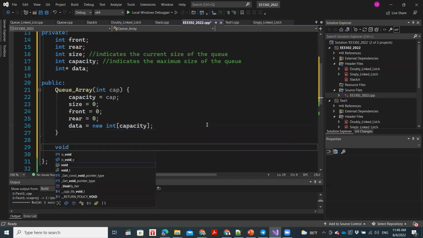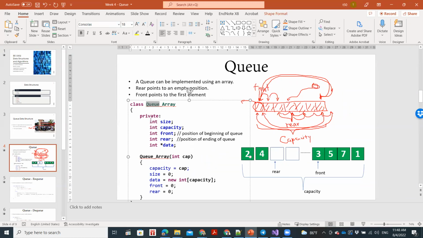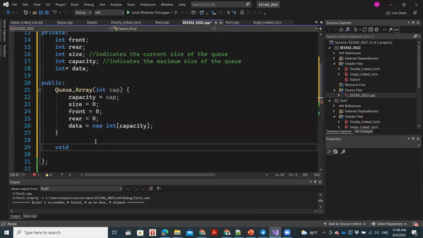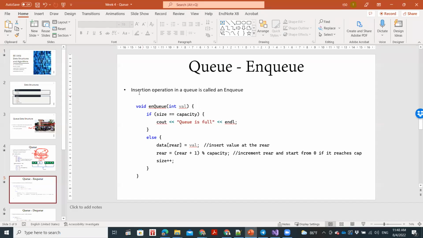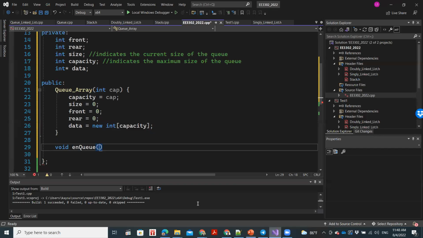Let's write the first function. So this is basically the definition of the queue class. These are the private members, and this is the constructor. Let's go to the first function, which is enqueue. Enqueue is another name for the insertion operation, right? We insert a value at the end of the queue, so insertion happens towards the end of the queue. We need to pass the value.